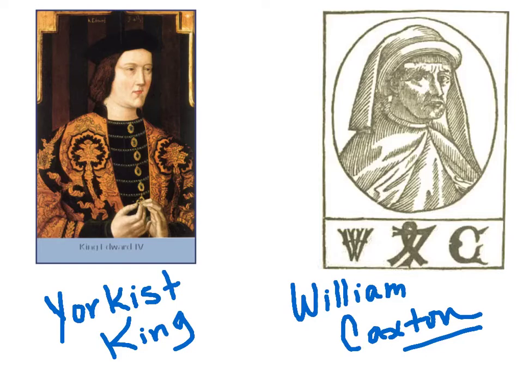Other than that, the rest of Yorkist history is really dark. There was an uncle who took control over Edward V's reign. It was rumored that he actually had Edward V and Edward's younger brother murdered in order to gain power. So those struggles kind of were pretty common during the period.